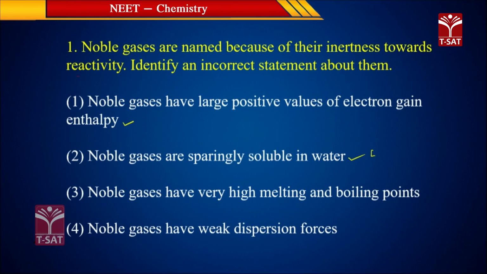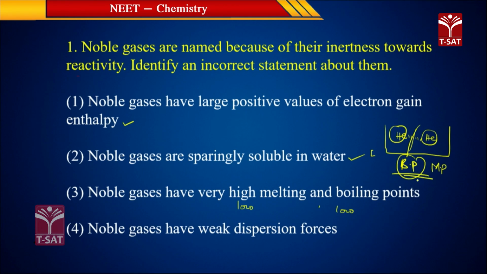Is it a correct statement? No, because they have low melting points and low boiling points. For example, if you take helium, these helium atoms have very weak van der Waals forces of attraction. As they have weak forces of attraction, they can be broken down very easily. They have very low boiling points and also low melting points. They can easily melt and easily boil at very low temperatures because of weak forces of attraction.